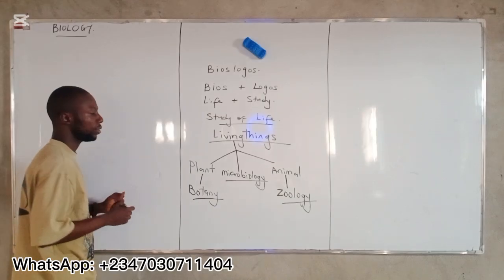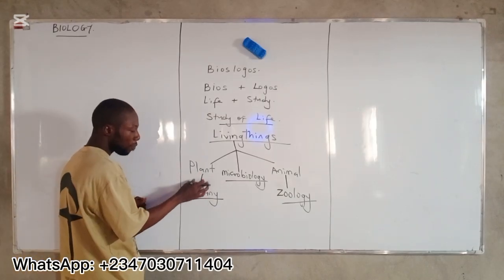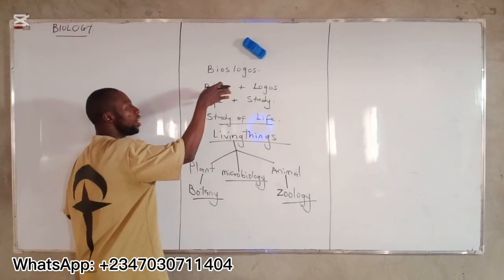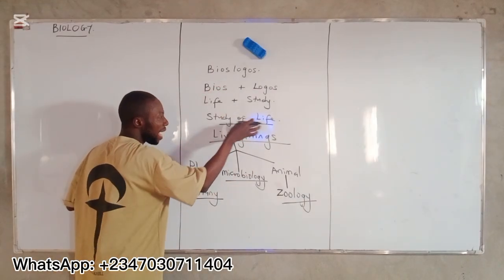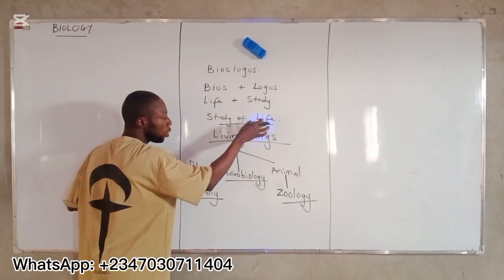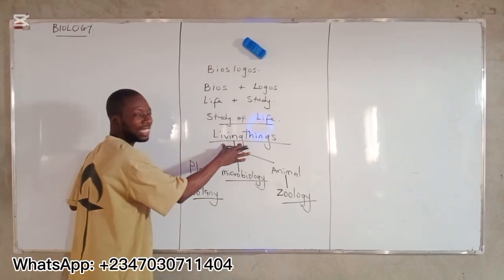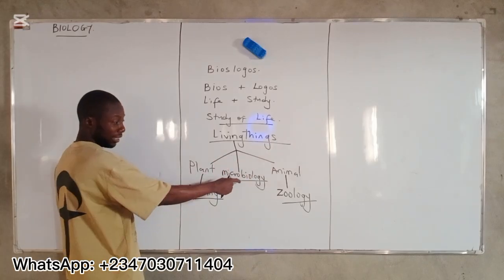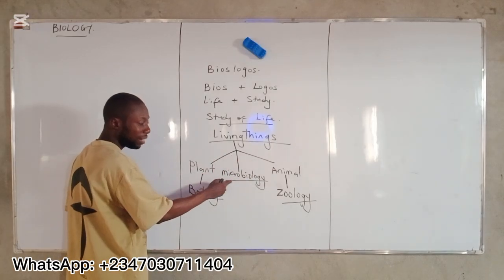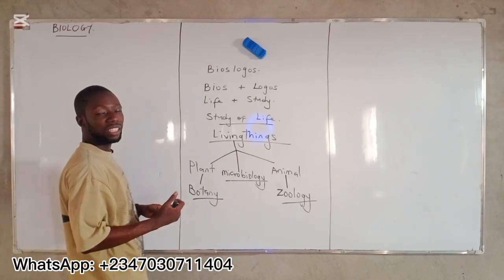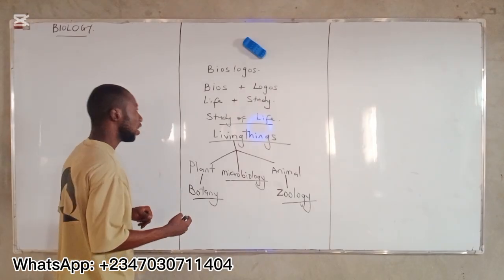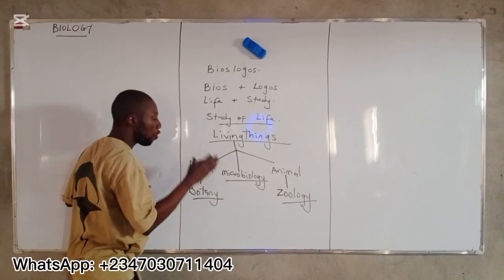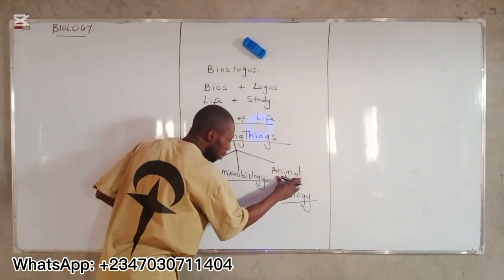Here is the study of plants. Here is the study of animals. So if biology is the study of life, which we study by studying living things, and living things are broadly classified as plants and animals, you can simply say that biology is the study of plants and animals.